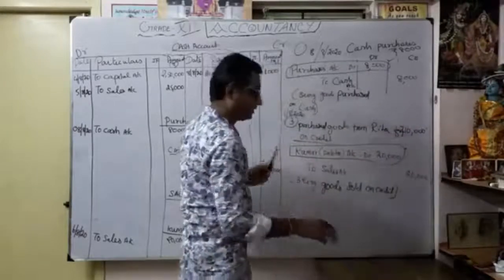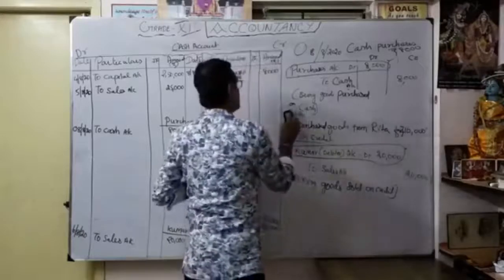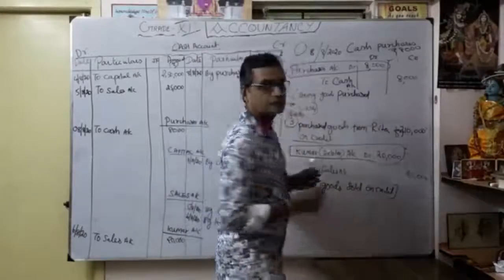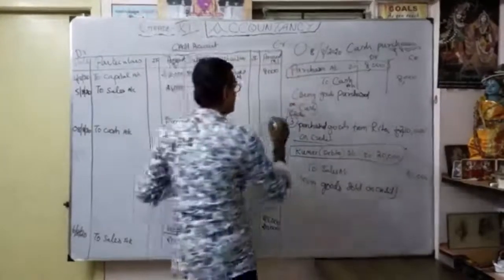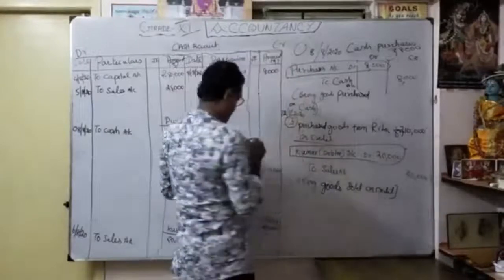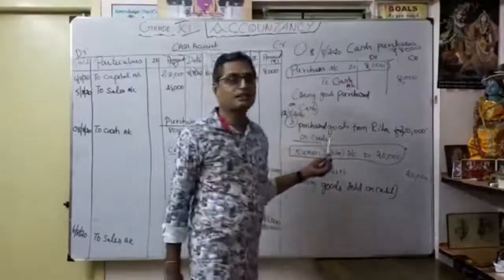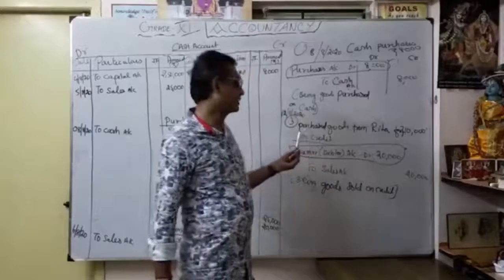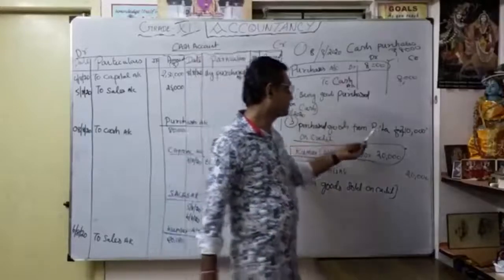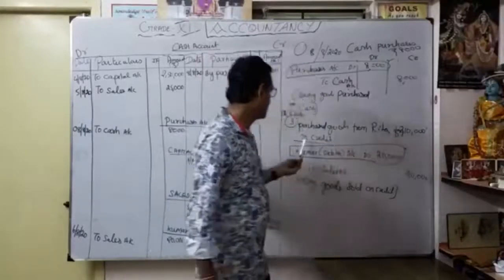For the transaction, the date will be some next date, maybe 12th August. So what is the journal entry? Before that, the business transaction: purchased goods from Rita for 10,000 on credit.